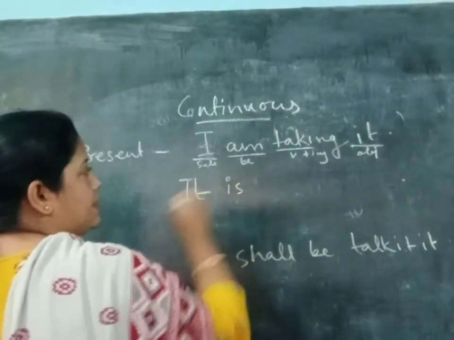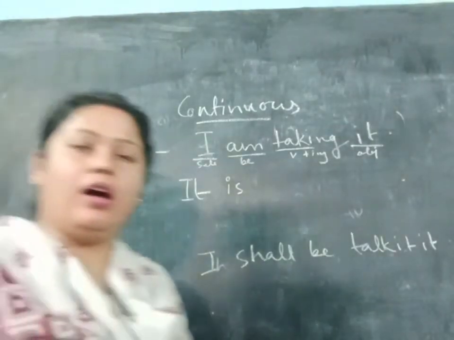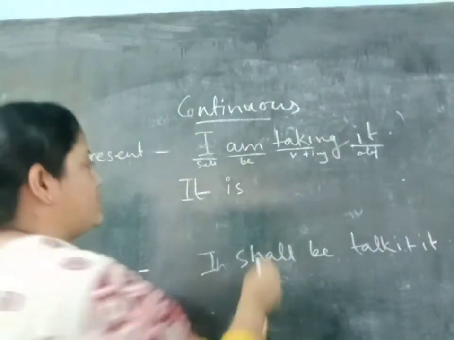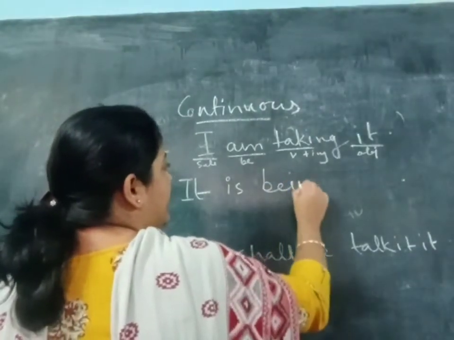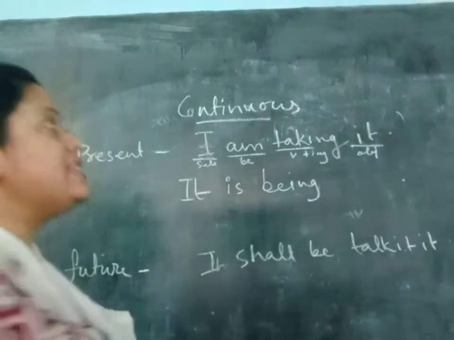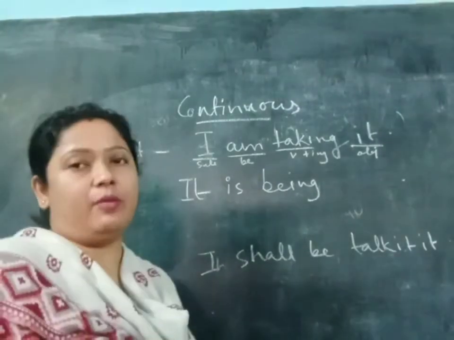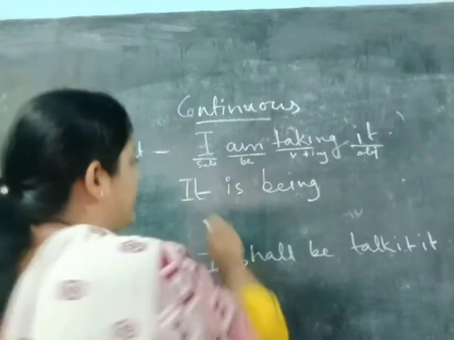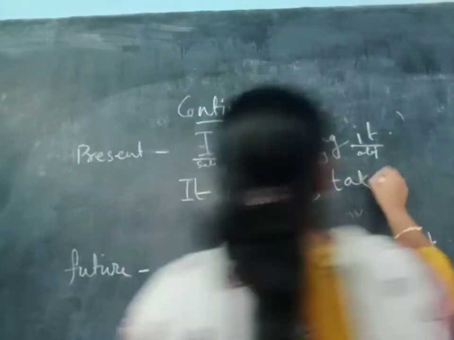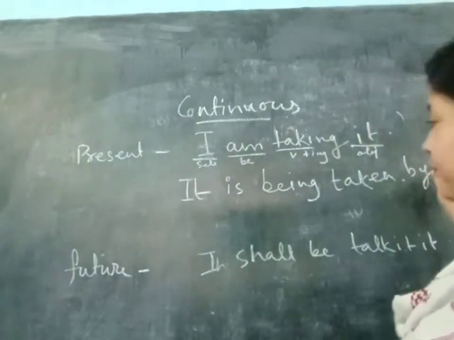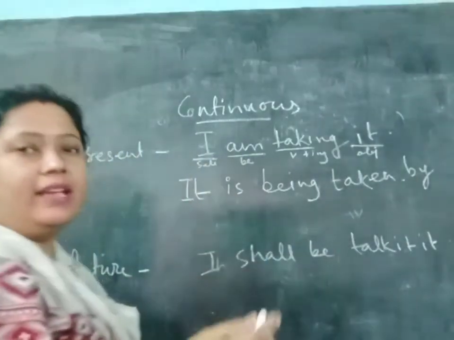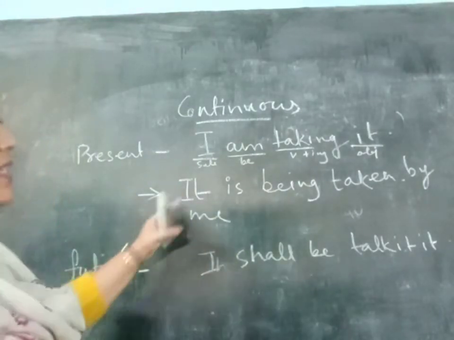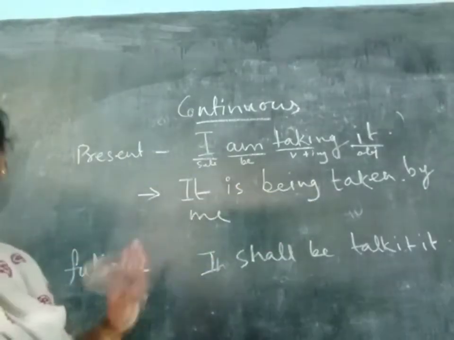It is. Then as it is continuous tense, to denote continuous tense we have to add this word, that is being, B-E-I-N-G. It is being, then the third form of the verb, that is take: take, took, taken. So it is being taken by, then you just see here, by me. This will be the answer. So it is being taken by me.